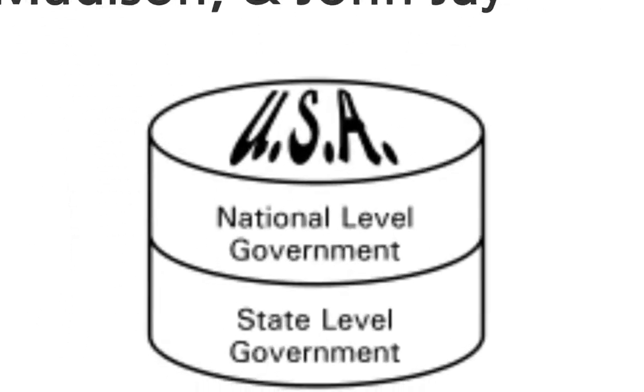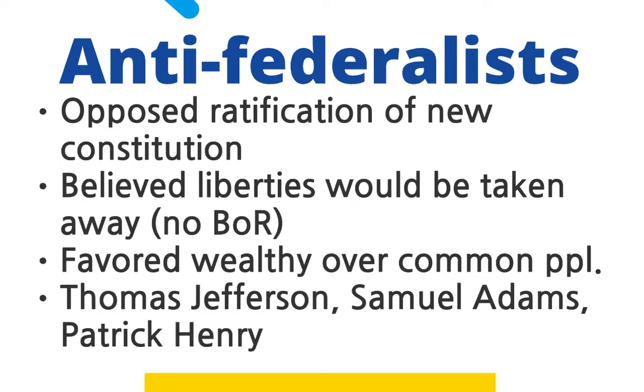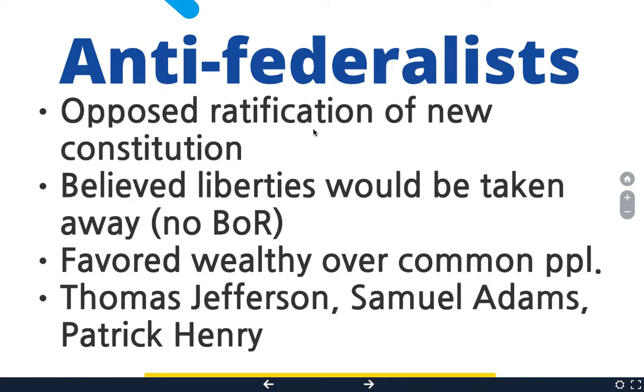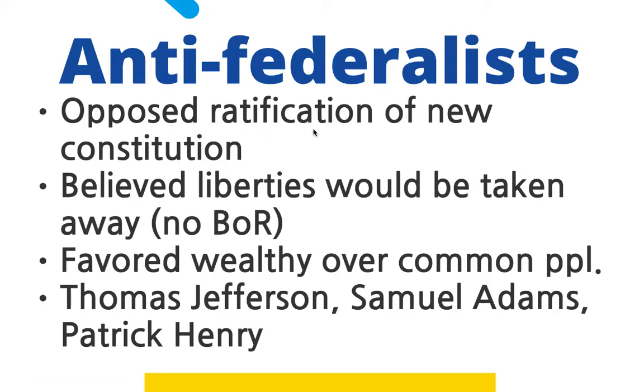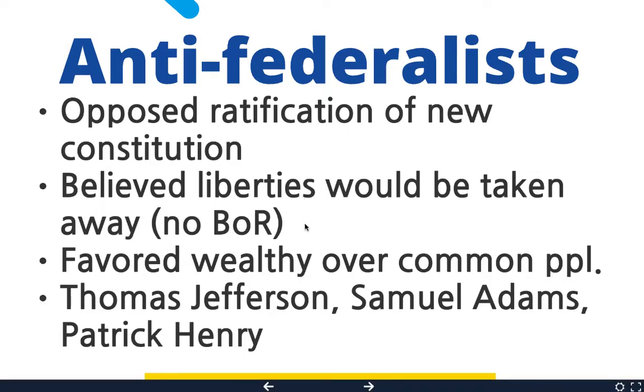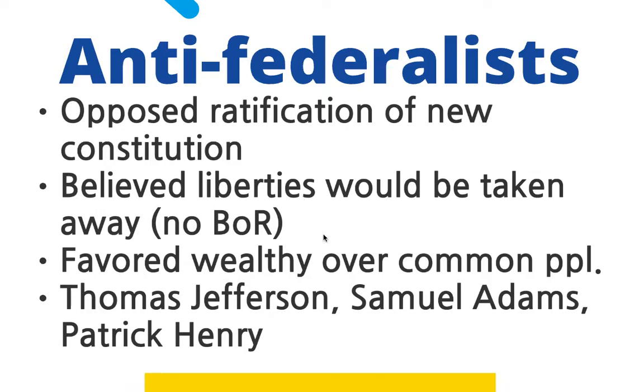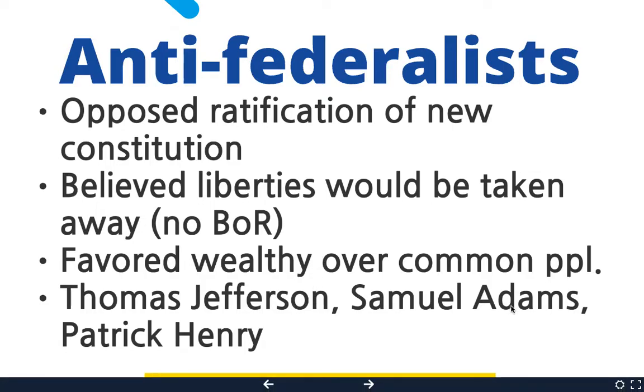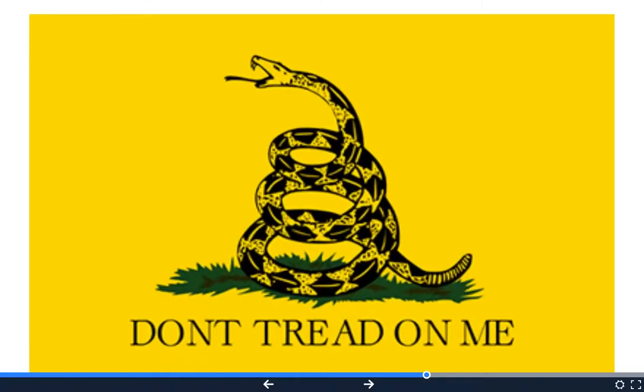Now, on the opposite side of that, you have the Anti-Federalists, and so they are opposed to ratifying, which means to approve, the new Constitution. They believed that people's rights would be taken away unless the rights were written down. They thought that the new government would support wealthy people over regular people. So Thomas Jefferson, Samuel Adams, and Patrick Henry. Now, hopefully you remember Samuel Adams and Patrick Henry as people who were in the Sons of Liberty. And so they were rabble-rousers then, and they're still opposed to having someone tell them what to do.